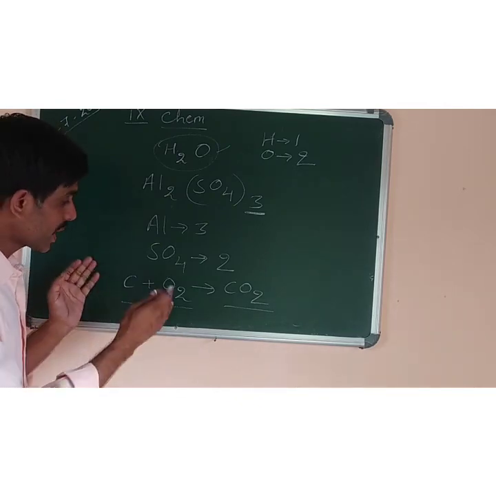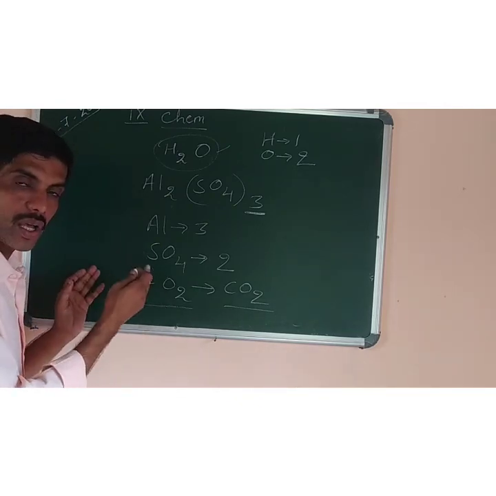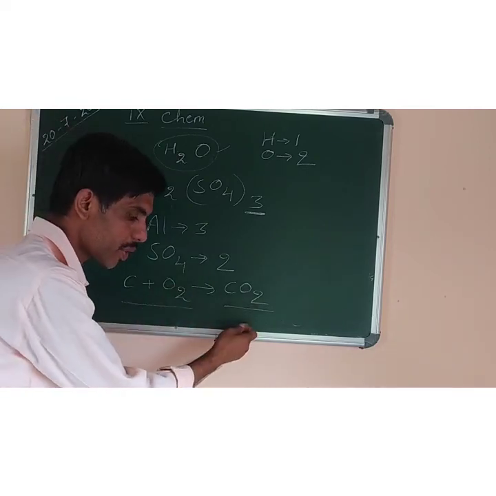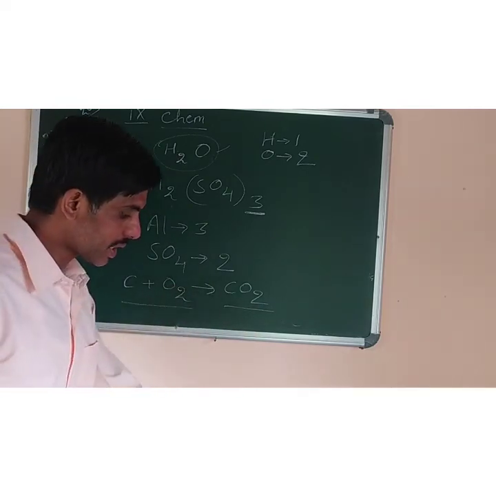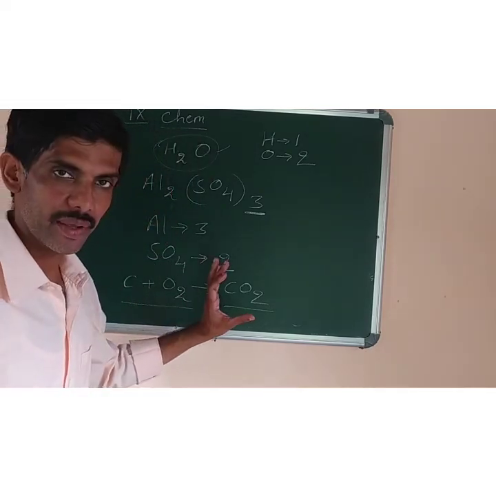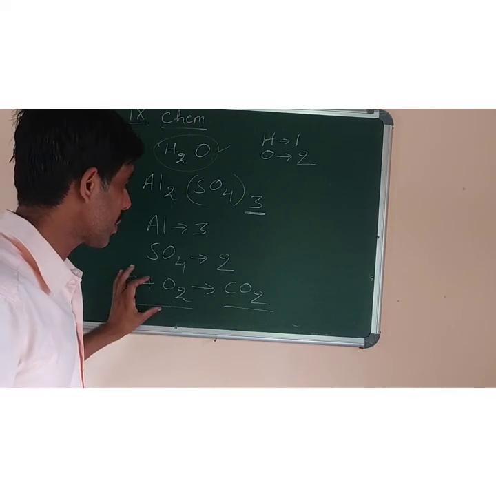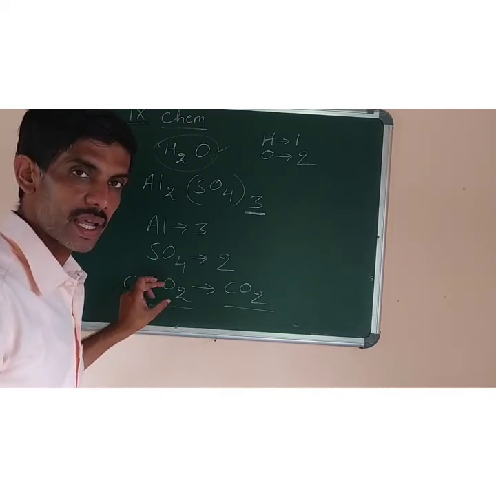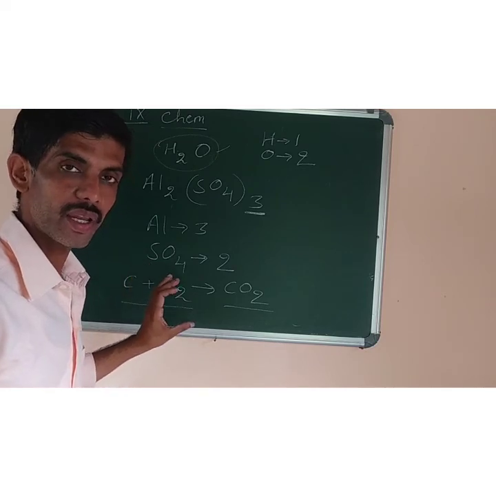So what is a chemical equation? It is a symbolic representation of reactants and products in a chemical reaction. So this is a chemical reaction, and when we write the chemical reaction using symbols and formulas, it is called a chemical equation.